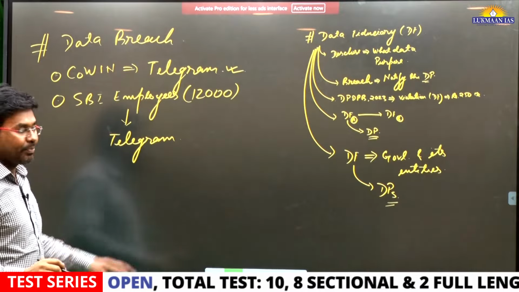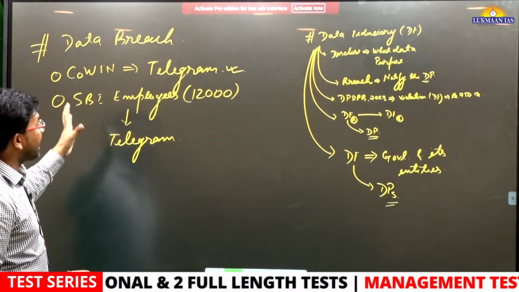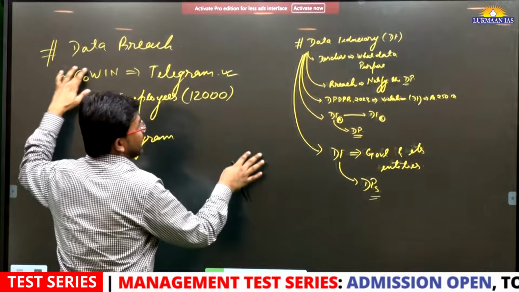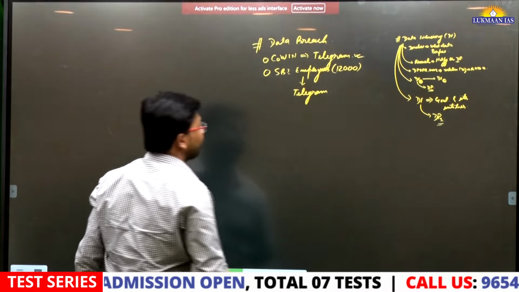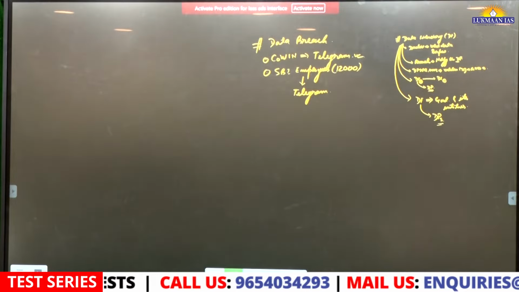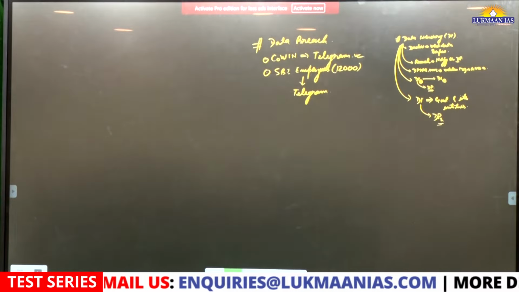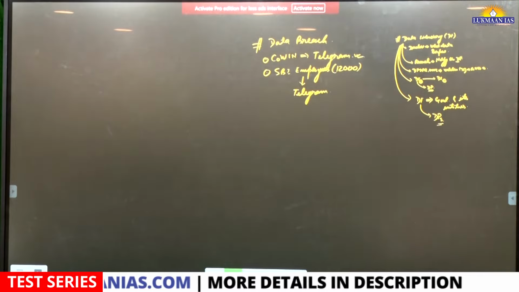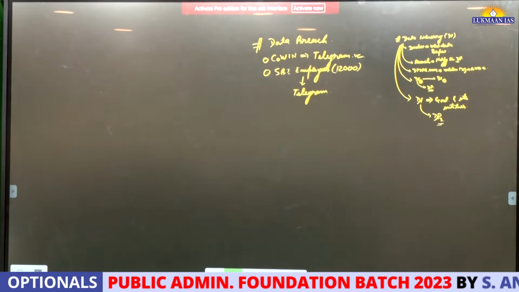However, it does not prescribe much liability for the government. If some data breach happens from the side of the government, this data protection bill does not prescribe any penalty for the government, okay. And it also exempts government authorities as notified, marking a discernible expansion of the scope of exemption. So it exempts the government from many things.